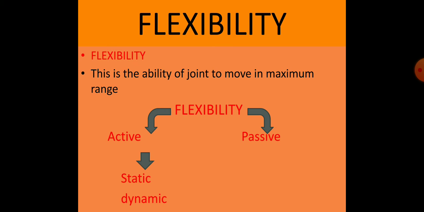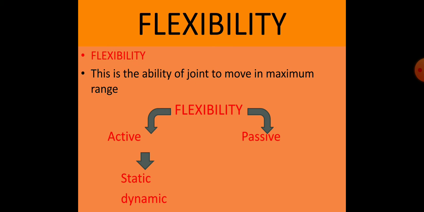When we are able to bend maximum, stretch the joint maximum without any external help, it is known as active flexibility. Passive flexibility is there when we are bending or stretching our joints maximum by external help, by taking help of someone. So passive flexibility is the ability of the joints to move in maximum range by taking external help.